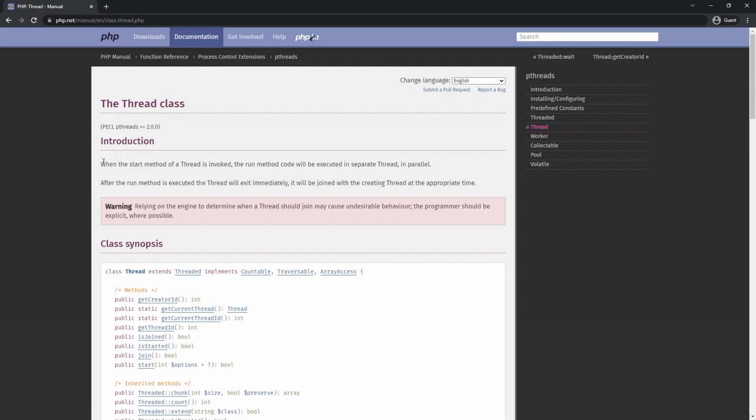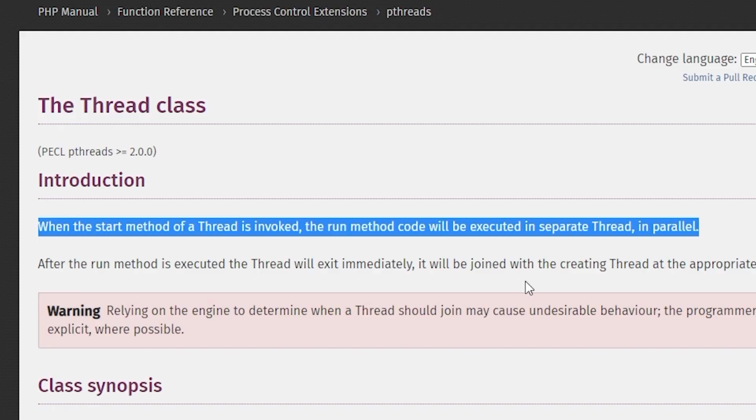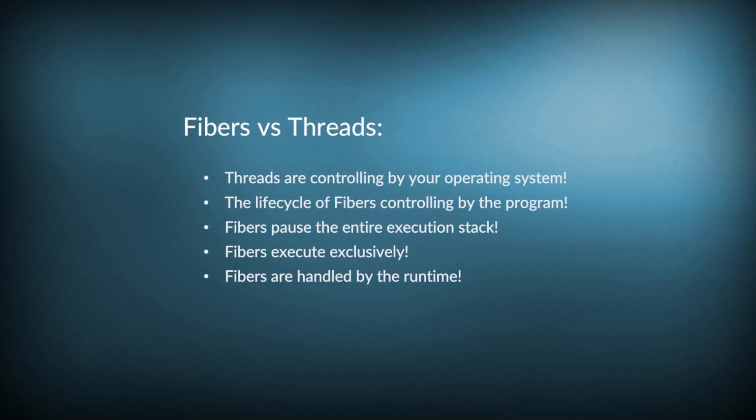Also, fibers might be similar to threads if we try to compare. As PHP.net says, when the start method of a thread is invoked, the run method code will be executed in a separate thread in parallel. But the thing is, neither multitasking nor concurrency means multithreading. Threads are controlled by your operating system, and there is no guarantee when a thread is paused and resumed. Also, threading in PHP is restricted to CLI only.